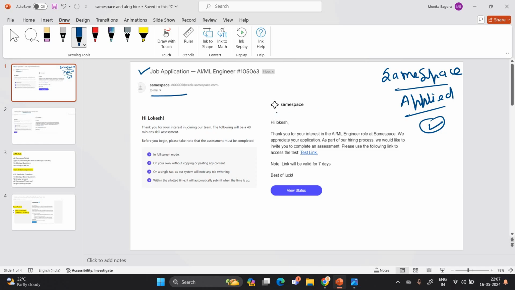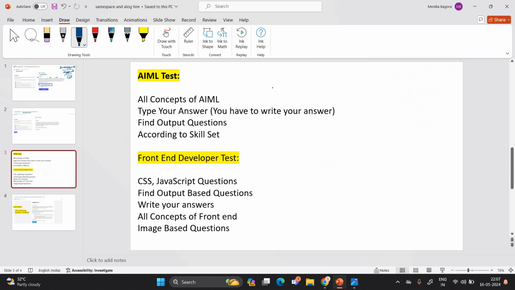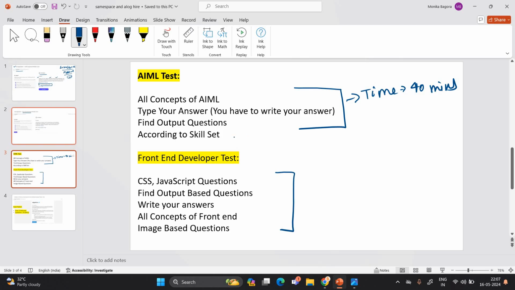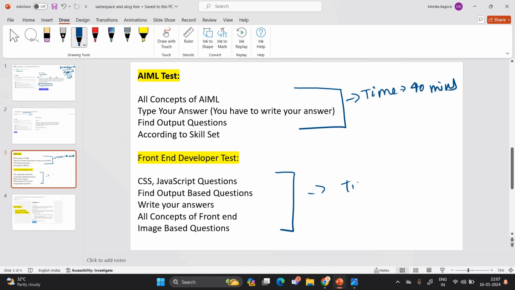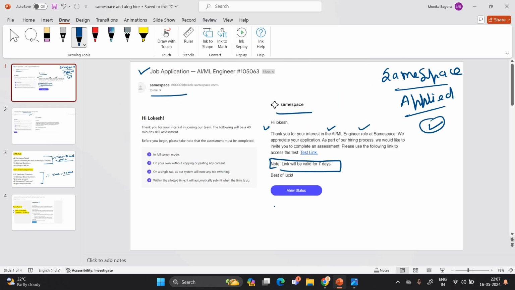I received this type of message: Samespace, hi Lokesh, thank you for your interest in the AI ML engineer role. The test link will be valid for 7 days. For the AI ML engineer test there is a time of 40 minutes, and for the front-end developer role there is a time of 30 minutes. The timer will start when you click on the link and start the test.